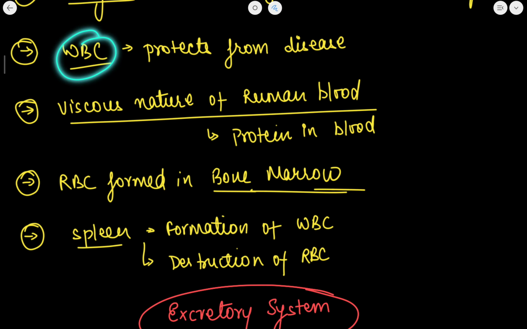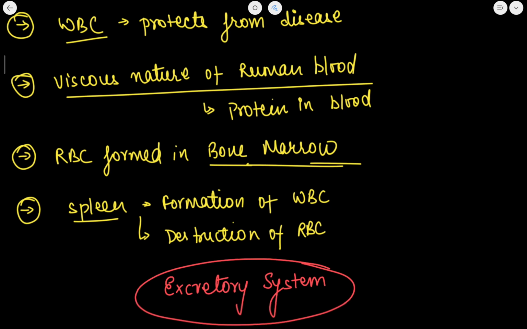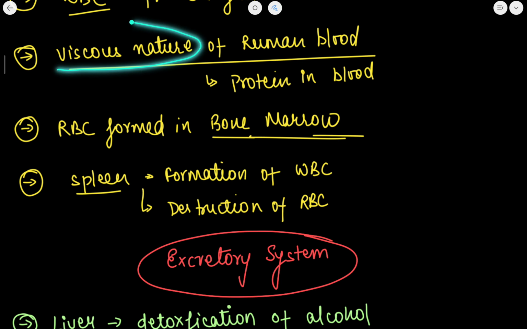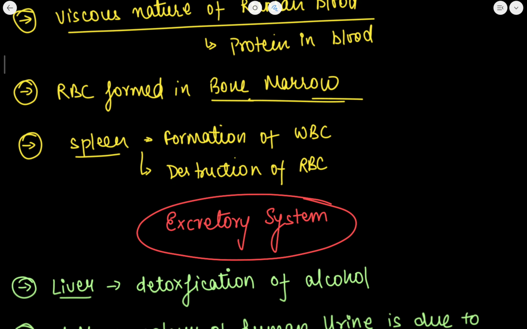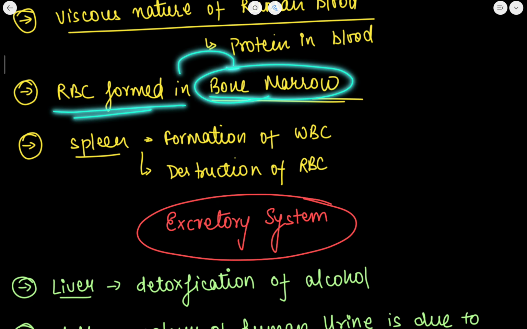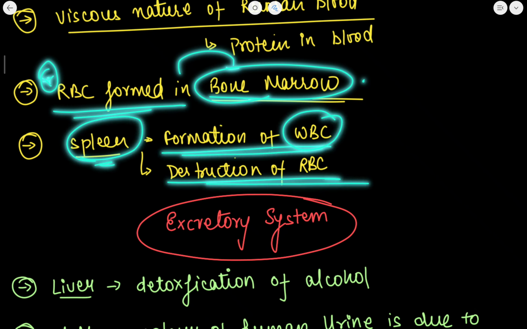Now white blood cells protect from diseases. Why is there a viscous nature, a thickness, in the human blood? It is due to the presence of protein in the blood. RBC is formed in bone marrow. Most important fact, in the spleen there is formation of WBC and the destruction of RBC.